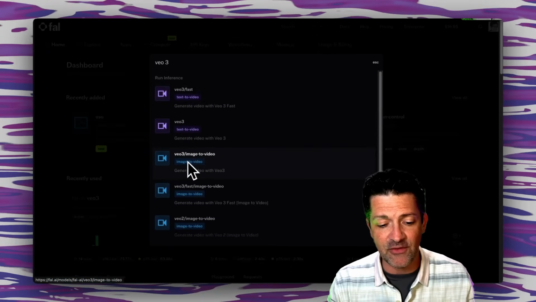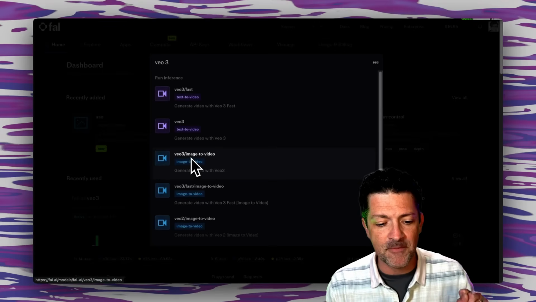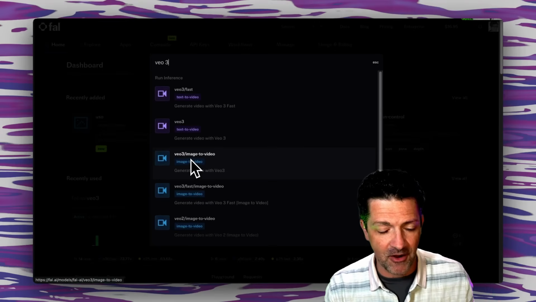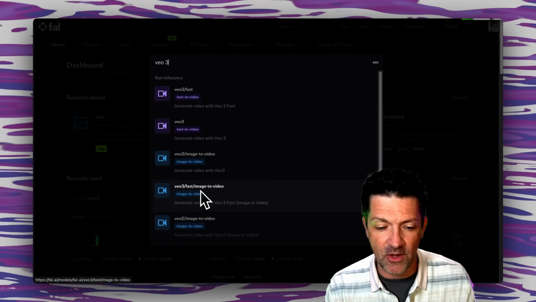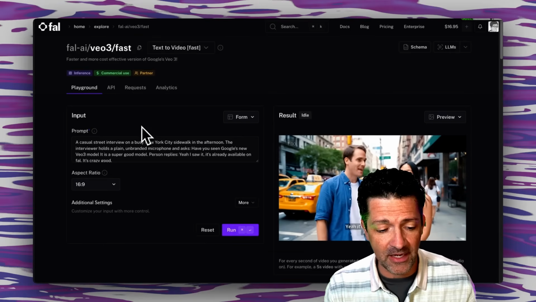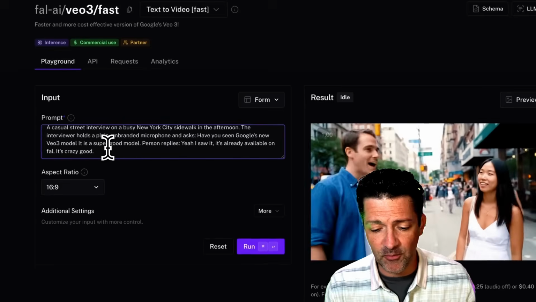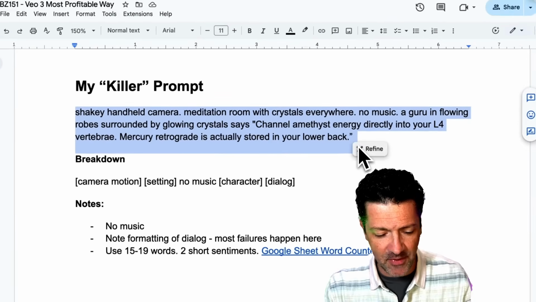And then you also have this VO3 image to video, so starting with an image, not just a prompt. We're not going to get into that today, but it's a super powerful, very cool feature. And then there's the fast version of that image to video as well. So once you click into this VO3, whether you're picking the fast or the regular, you're going to have this place to put a prompt. It's going to show you this example. And here's where you just grab and copy and paste these prompts.